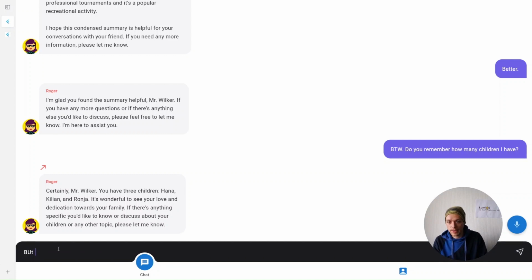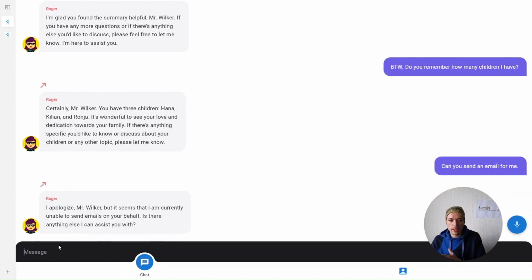But that's not all. This language model is more or less aware of its capabilities. For example, can you send an email for me? It's aware that it should be able to do emails, but it can't do emails. And to see that the language model is not saying something that it can't even do, you have this little arrow here in the corner, which tells you that the language model actually tries to do an action somewhere in the background. So the first arrow points towards it trying to remember or recall something from its memory, and here it tried to send the email, which didn't work.